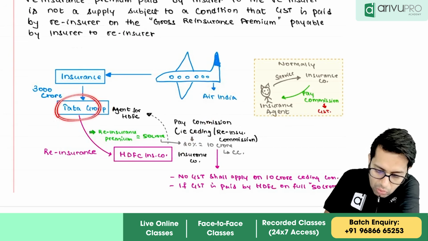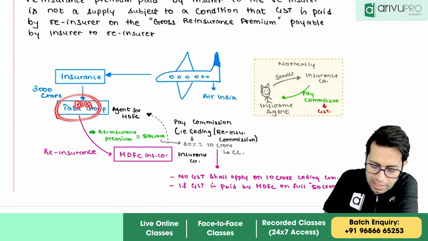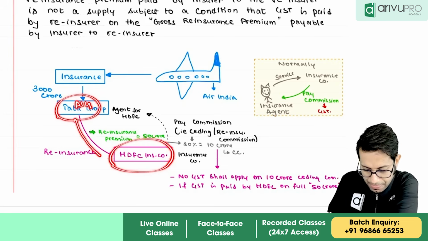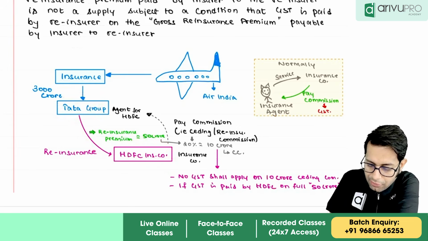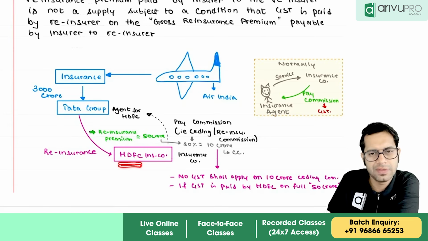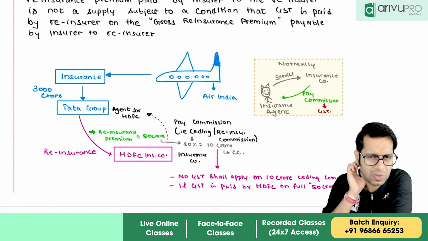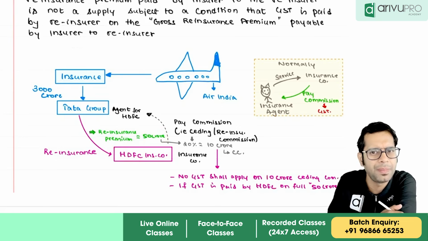For this they have to pay HDFC a reinsurance premium.